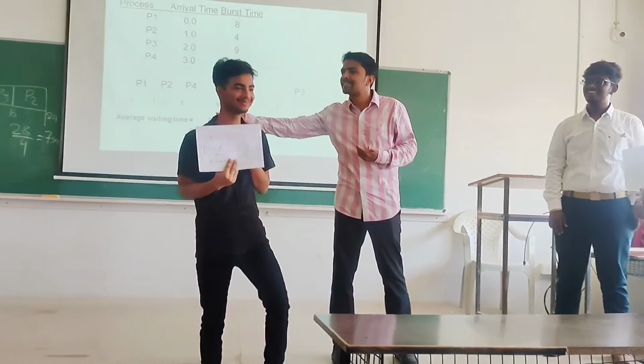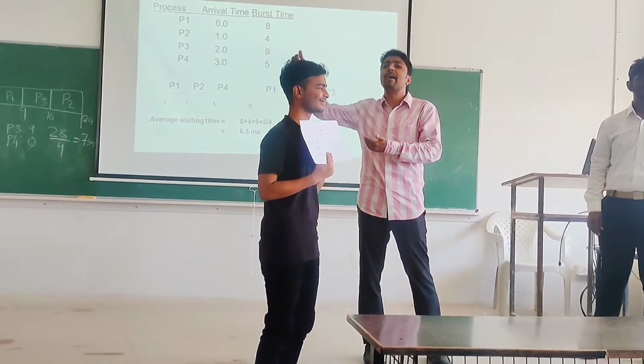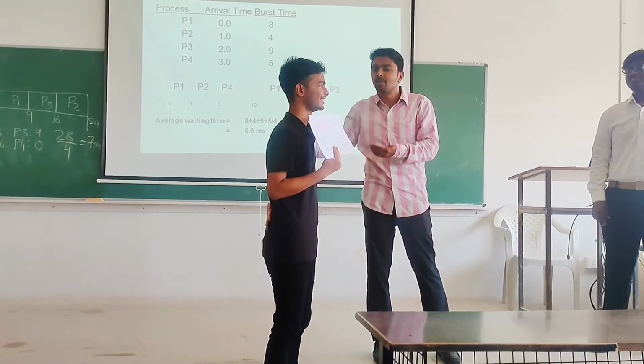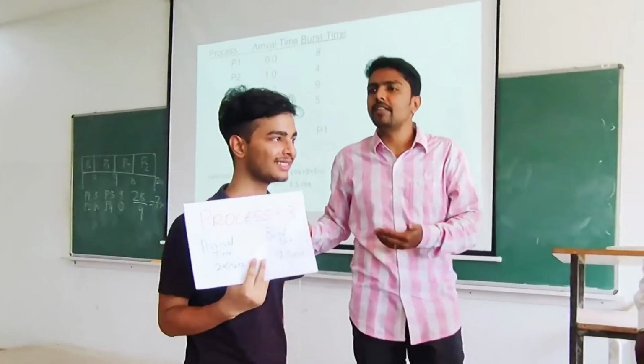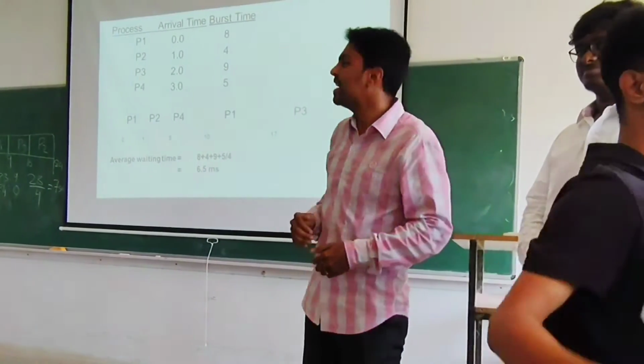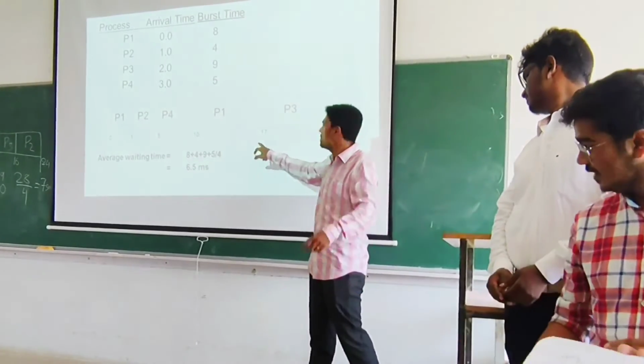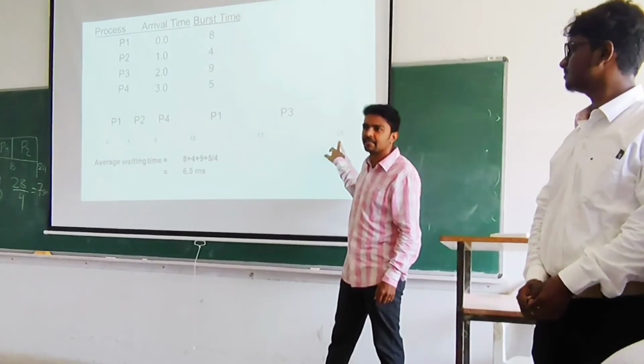There is no other process, so I will execute this process, whatever the time may be. I don't need to compare with any other process. So those 9 seconds will be allocated for this process and it will complete its execution. And that's what you can see here for P3: from 17, a burst time of 9 makes it 26 in total.